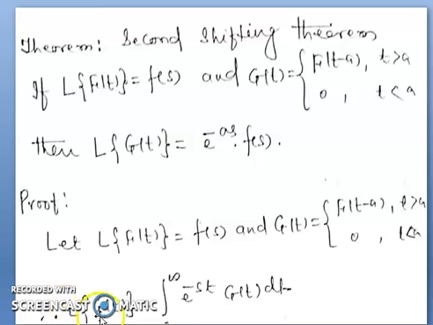Therefore, L of g(t) becomes integral 0 to infinity e to the power minus st g(t) dt. This is the definition of Laplace transform. So L of g(t) is the integration 0 to infinity e to the power minus st g(t) dt.